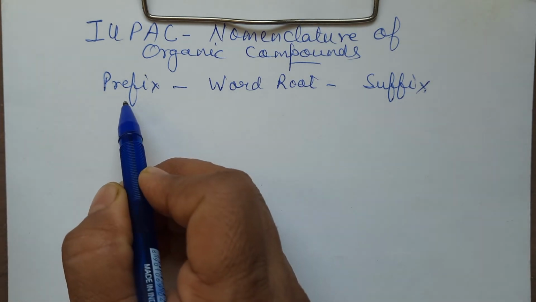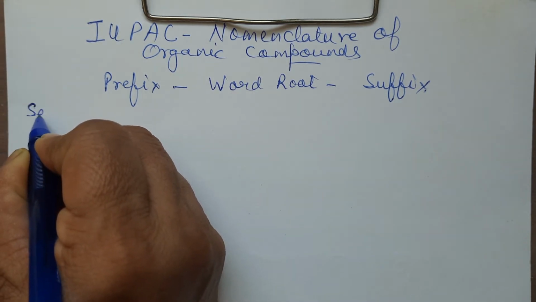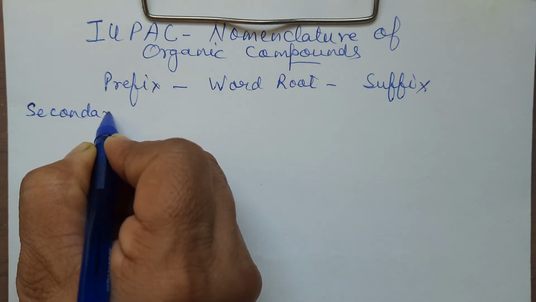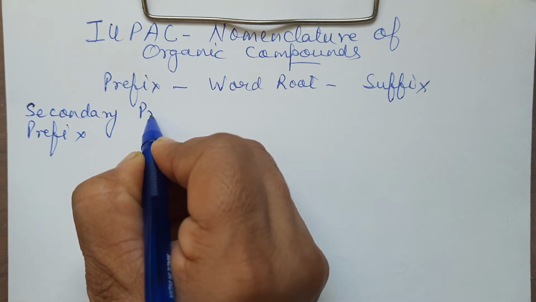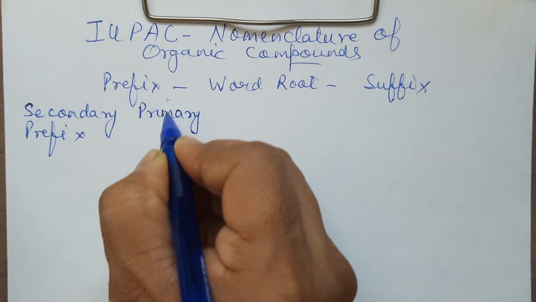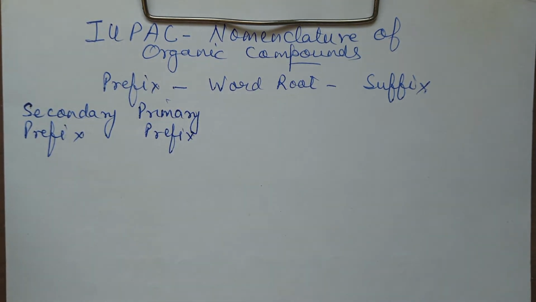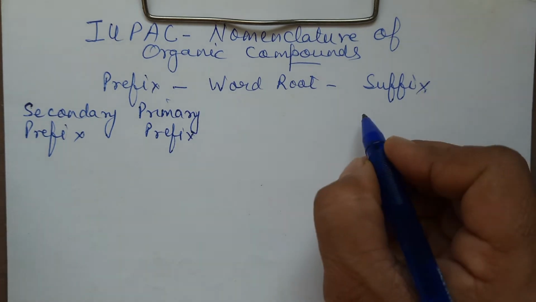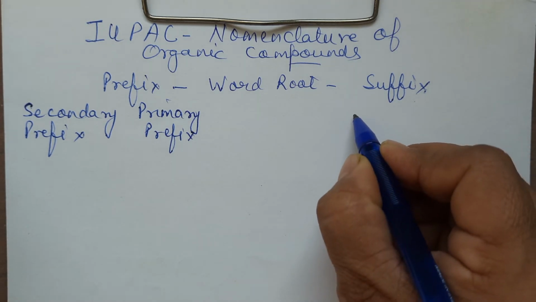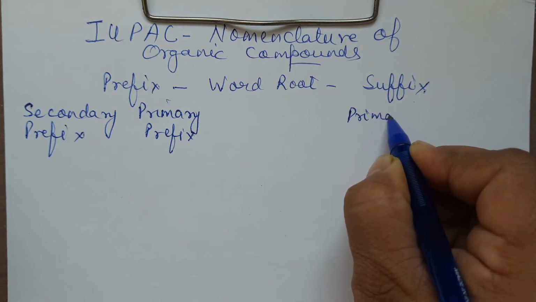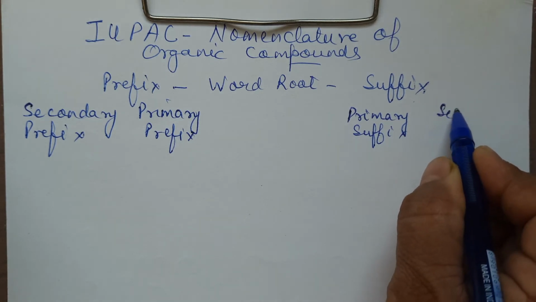Now this itself is also of two types. That is secondary prefix, and then you have primary prefix. Now what all things are included in primary and secondary we will be considering, but suffix further is of two types. Suffix you will have primary suffix, and then you have a secondary suffix.